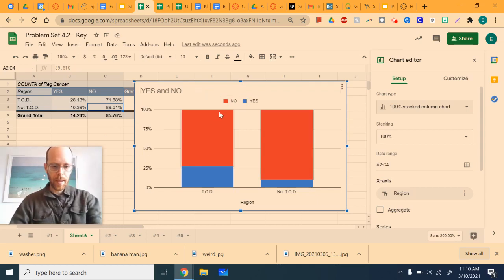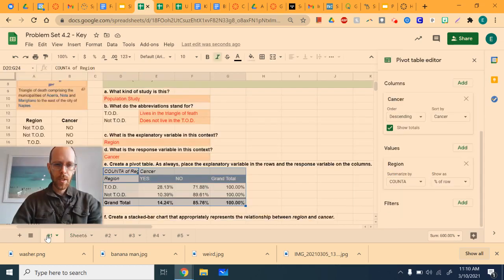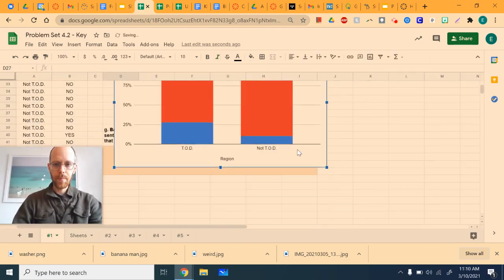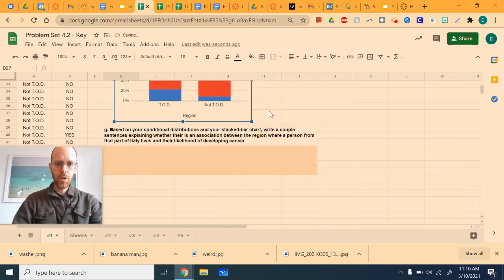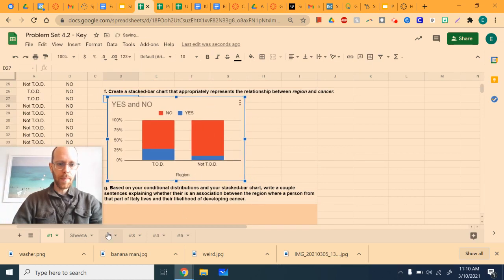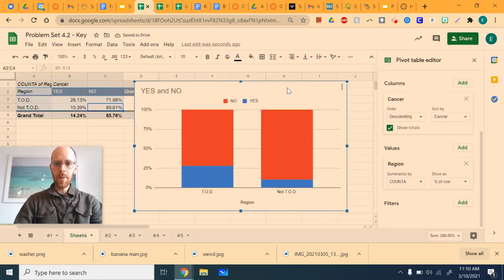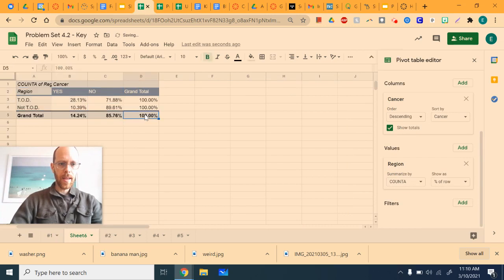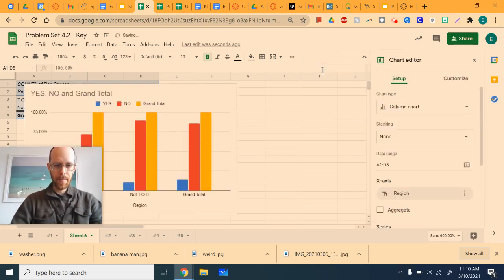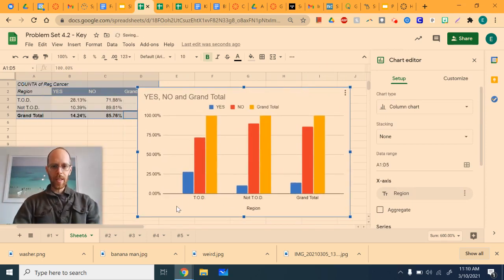But let's copy that. Now let's see here, right there. Let's paste it, and then shrink it down, just so you see how things can go goofy. Let's suppose that I instead highlighted the whole chart. Watch how we're going to get something that doesn't make a whole lot of sense. Okay, so now it gives me 3 percentages. It gives me yes, no, and the grand total.